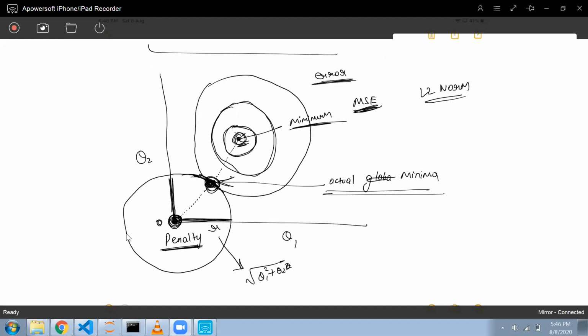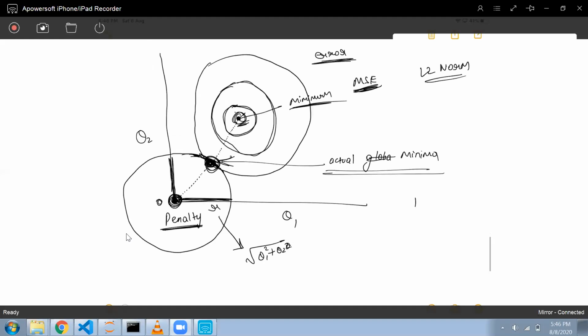So that is why this is also known as ridge regression, because this penalty is forming a circle over here.